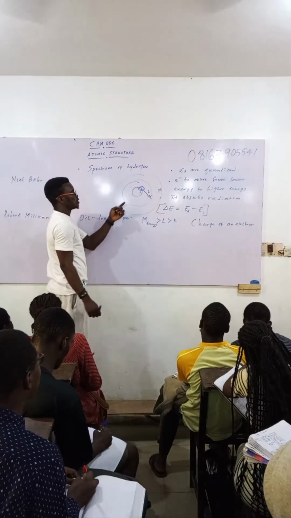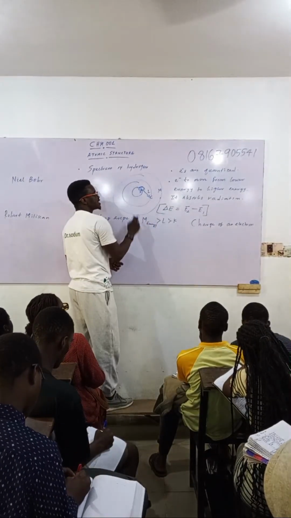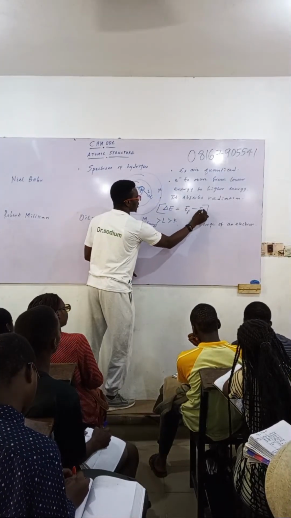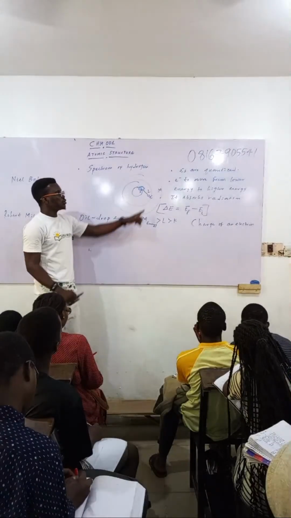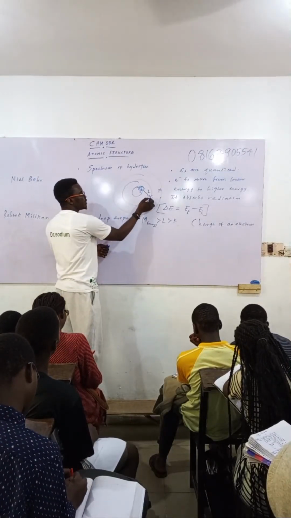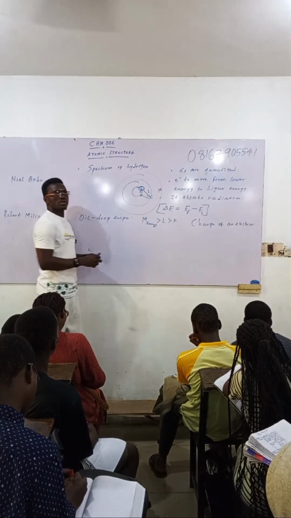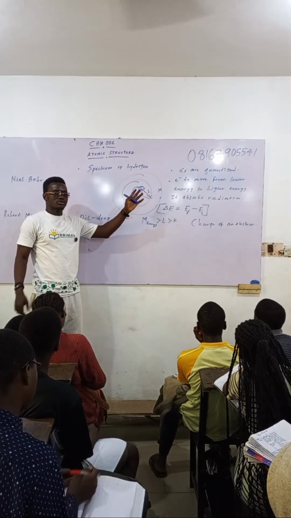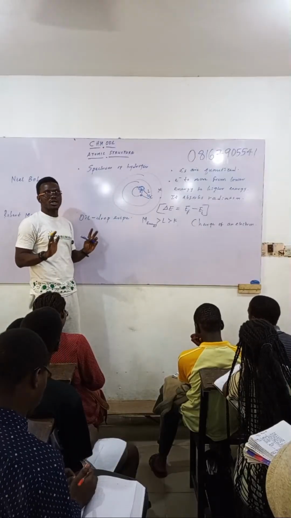Let me just say final minus initial. If this electron goes back from this level to where it was coming from, that same energy that it gained, it must lose back. So it will go back to its initial level.